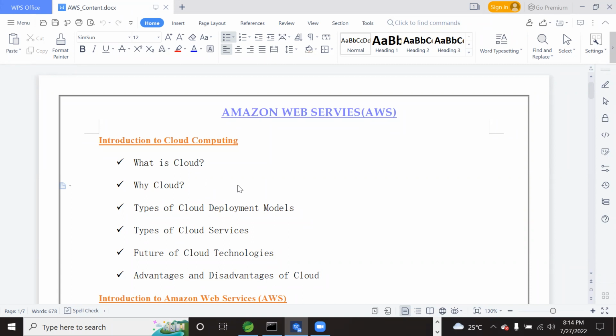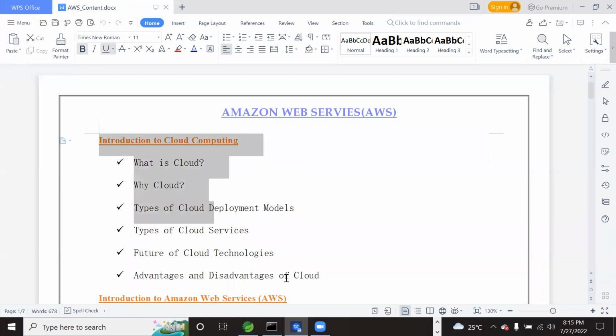These are the questions that the interviewer will be eager to know from an interviewee attending interviews as a fresher, not for experienced folks. These interview questions will be there for the freshers only. So we need to understand first what is cloud, the types of cloud deployment models and all.